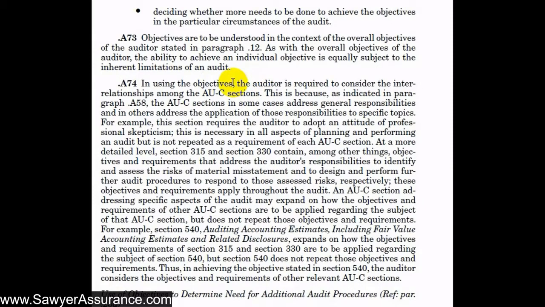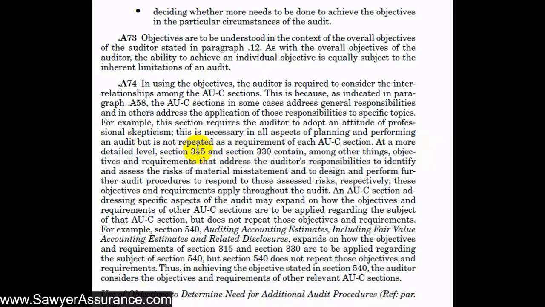For instance, in this particular AUC section 200 that we're going through now, there's a requirement for professional skepticism. Not every AUC section mentions professional skepticism, but even so, we still have to exercise the attitude of professional skepticism throughout the other AUC sections and throughout the audit overall. They don't repeat that requirement in every AUC section.